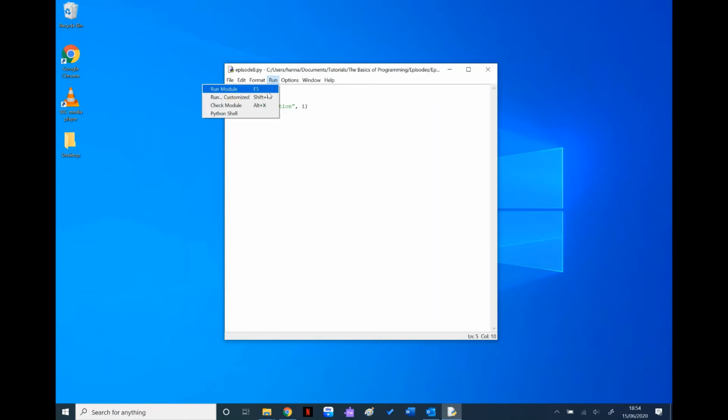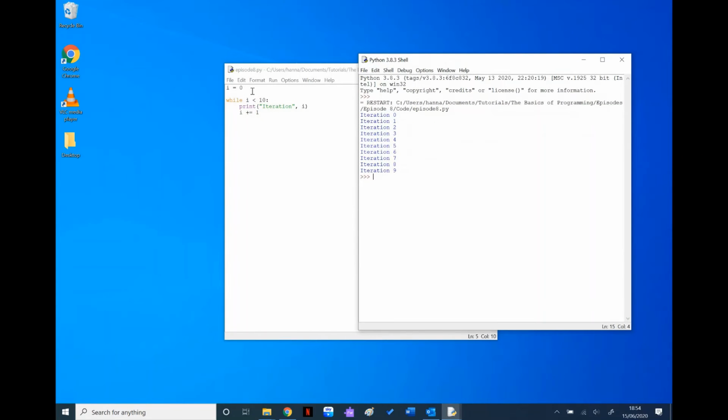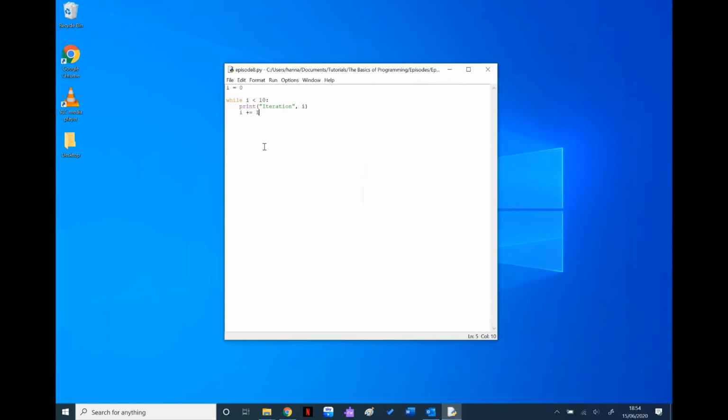Okay, so I'm going to save and run that. So it goes up to 9 because 10 is not less than 10. So it will never print 10. 9 is less than 10, but as soon as it gets to 10, it won't run this code. Now, this ran 10 times because I equals 0. If I equals 1, this would only have run 9 times. Hence, it's 0 and not 1. Hopefully that made sense. You will get used to this whole starting at 0 rather than 1 thing later on.